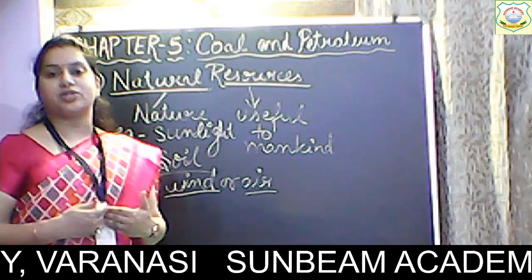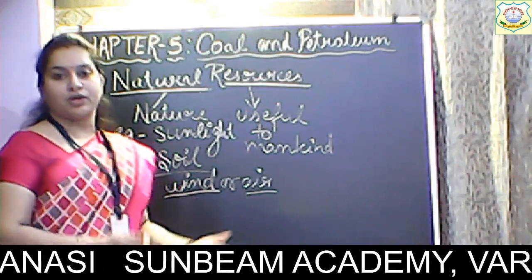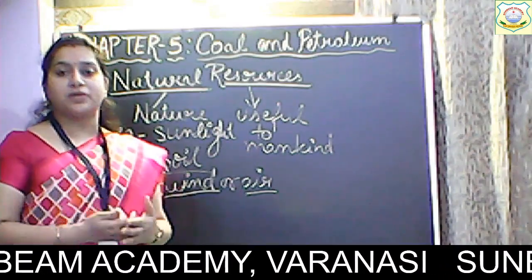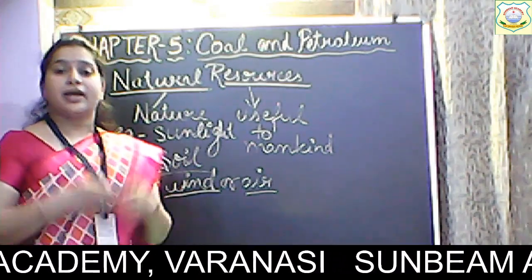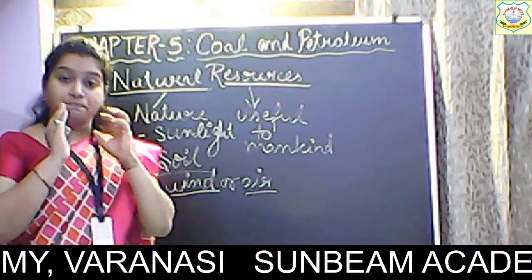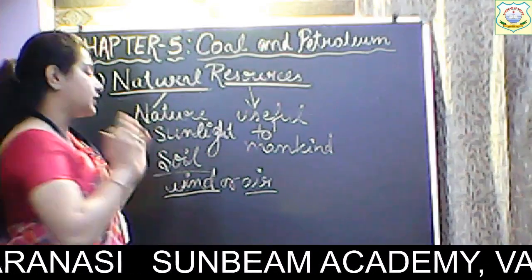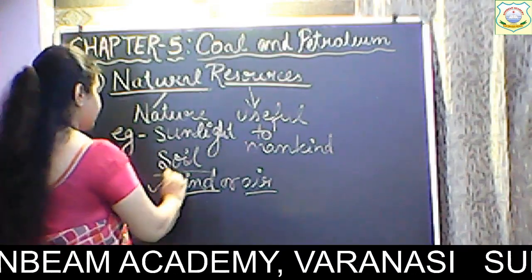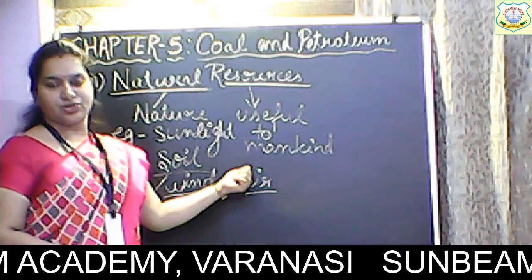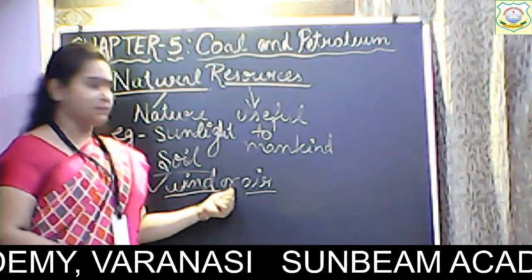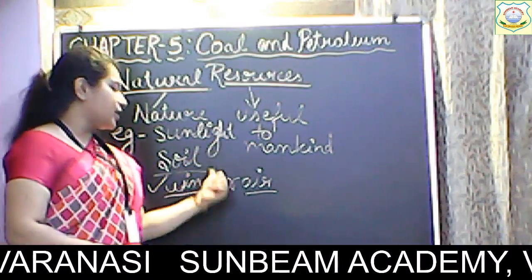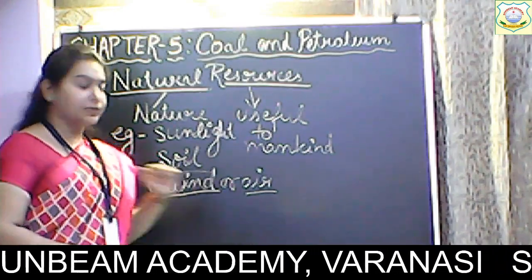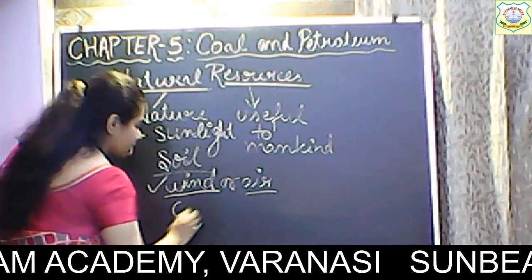Oxygen is very important for us. Carbon dioxide is important for plant. Okay. Similarly, if nitrogen is present, again it is important for plant. Nitrogen acts as a main mineral nutrient for the plant. Alright, so again this wind or air is a natural resource. Is it clear to everybody? So this sunlight, soil, wind, air is a natural resource. I hope it is clear now. Now, apart from this, we have coal.